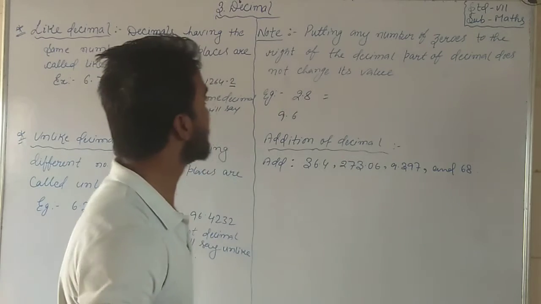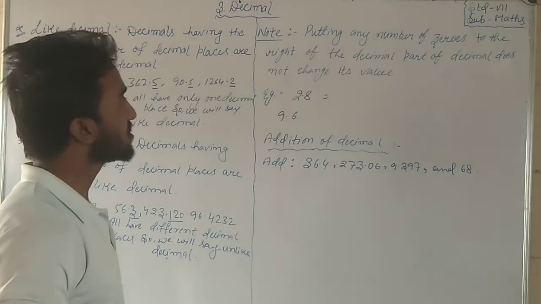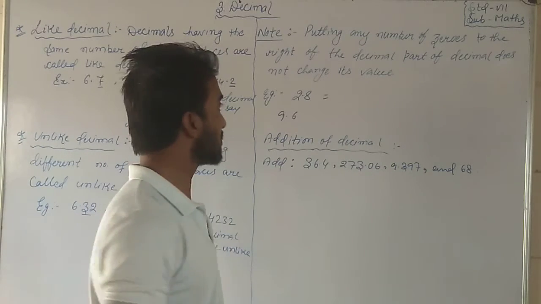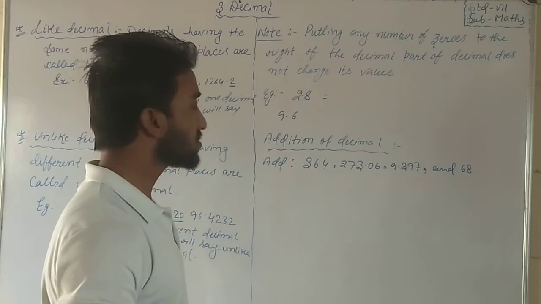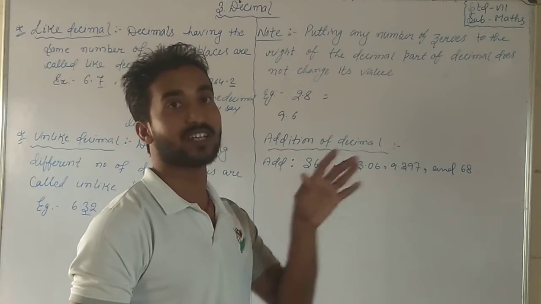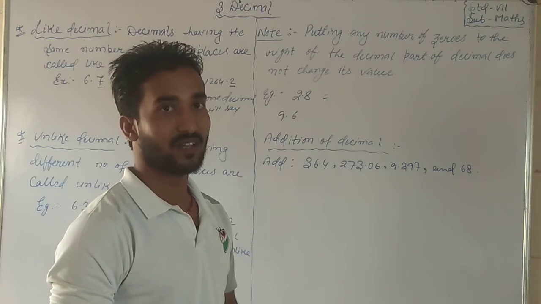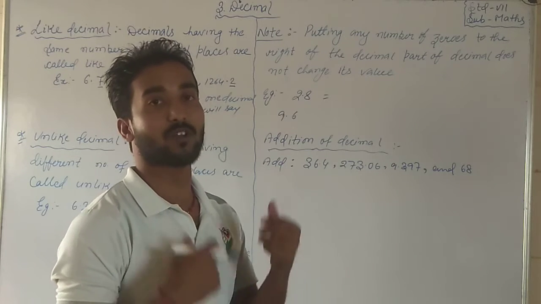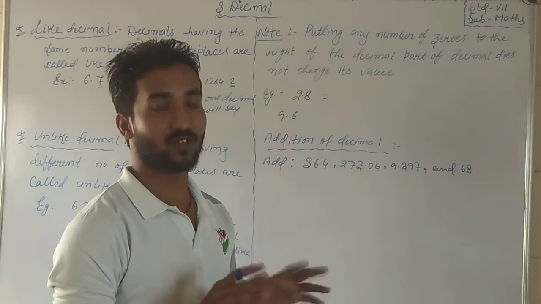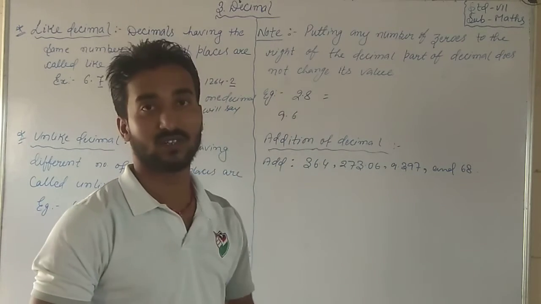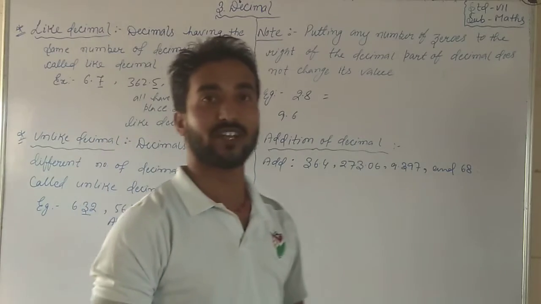See, putting any number of zeros to the right of the decimal part. You know the decimal part very well. The number of zeros you place in the decimal part does not change its value. It will not change the value.